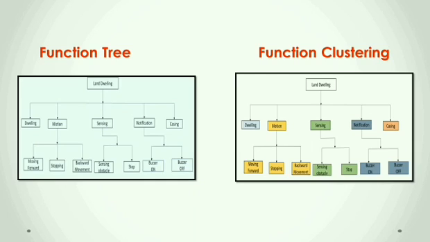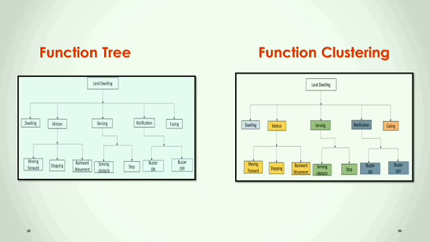Now coming to the function clustering. On the basis of functions we have clustered the functions into 5 main groups. They are dwelling, motion, sensing, notification and casing. In motion we have 3 types of motions: moving forward, stopping and backward movement. In sensing, sensing the obstacle and stop. In notification, buzzer on and buzzer off.